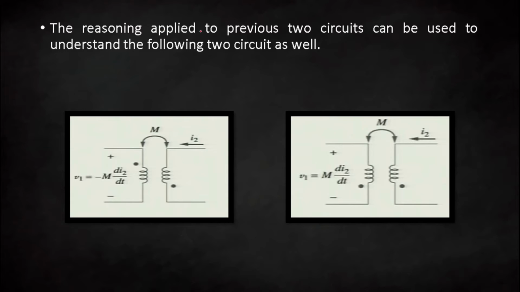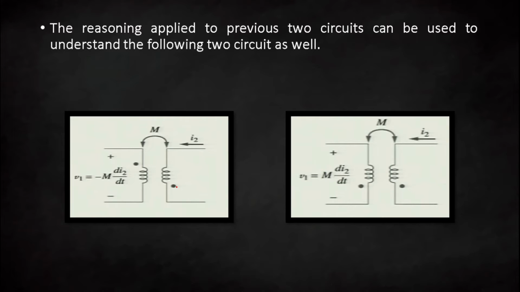Now the reasoning applied to the previous two circuits can be used to understand the following two circuits as well. This is coil 1, the dot is already placed. Here you can see coil number 2, the direction of current. Here the current is not entering at the dotted terminal but it is leaving from the dotted terminal.